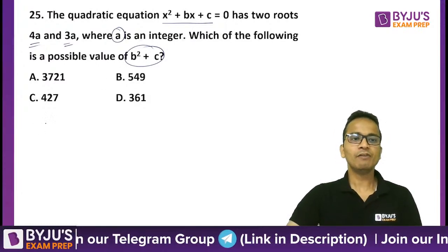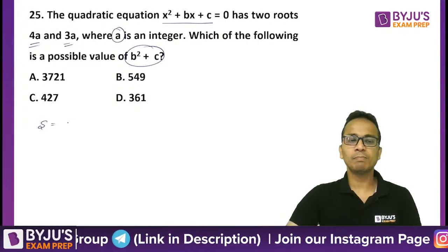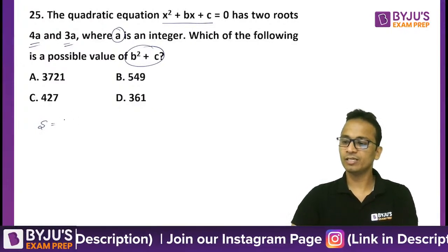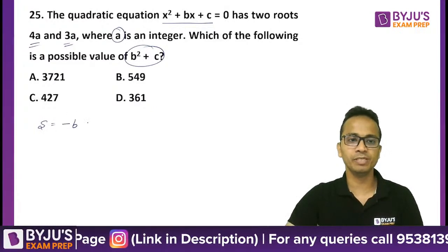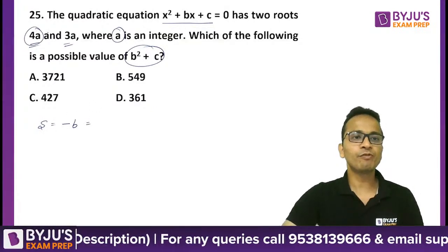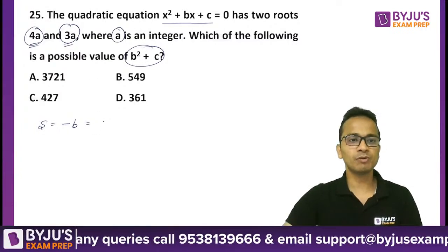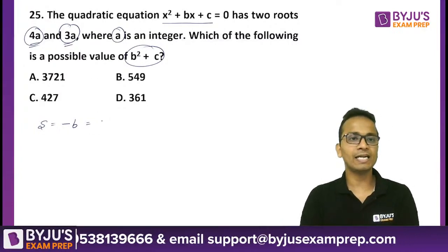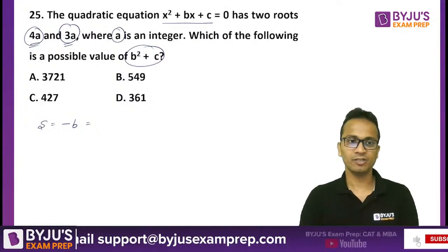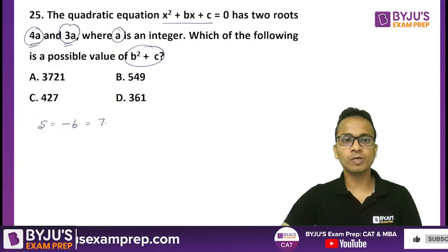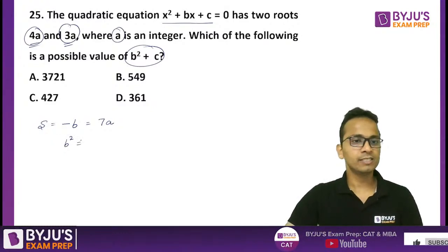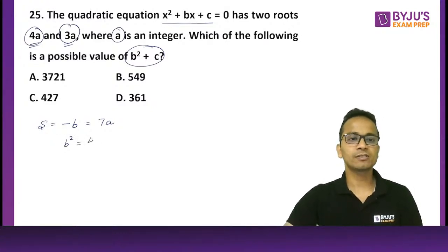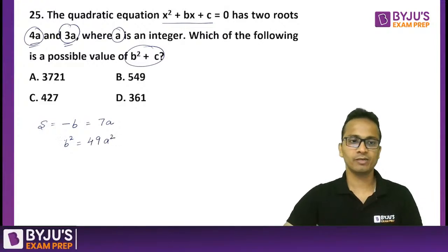Now we know that the sum of the roots is minus b upon a. In the given quadratic equation, it will be minus b. And the two roots are 4a and 3a. So the sum of the roots will be 4a plus 3a, that is 7a. So minus b will be equal to 7a. And squaring both sides, I'll get b square as 49a square.